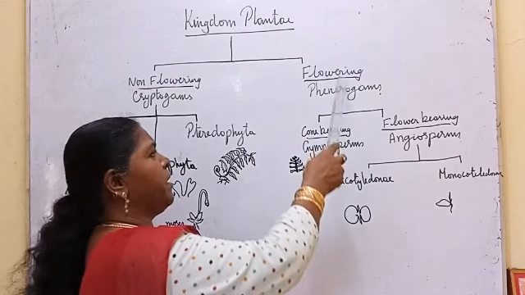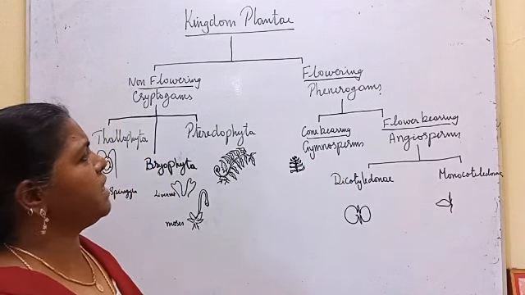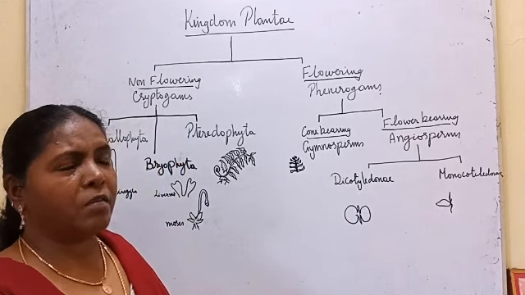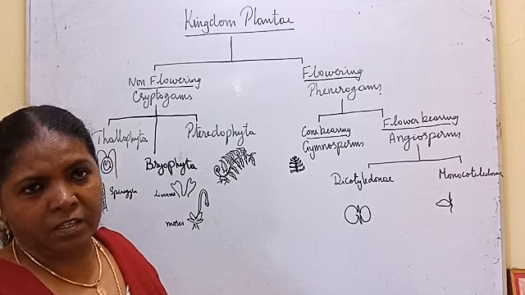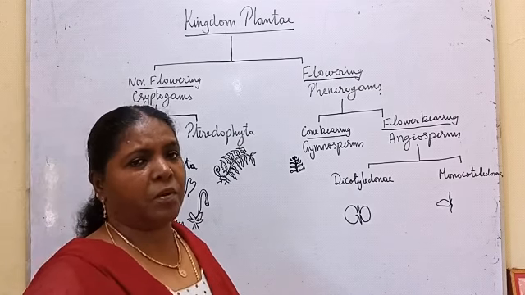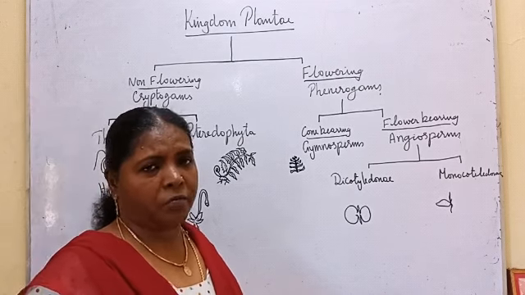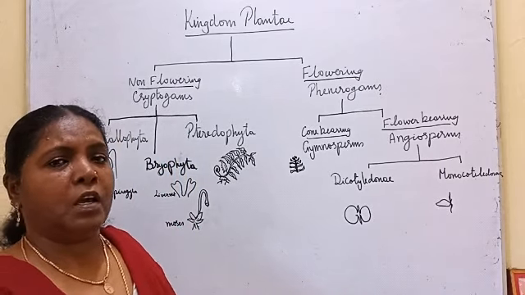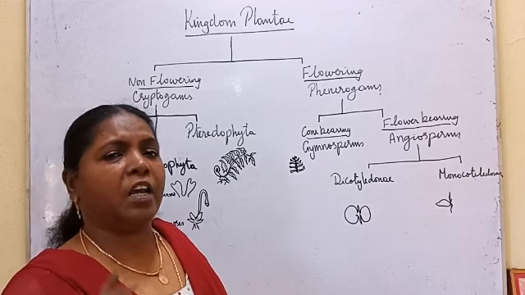Then come the flowering plants, called phanerogams. If you take the structure of the flower, there are calyx, corolla, androecium and gynoecium. Androecium and gynoecium are the essential parts of the plant. These are produced either in flowers or in cones.